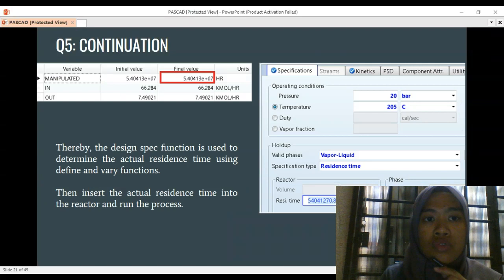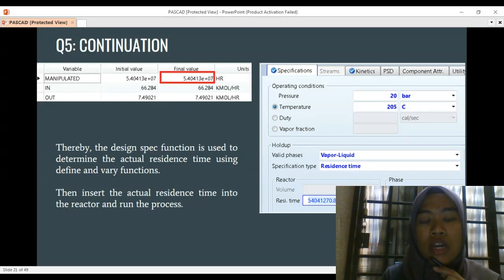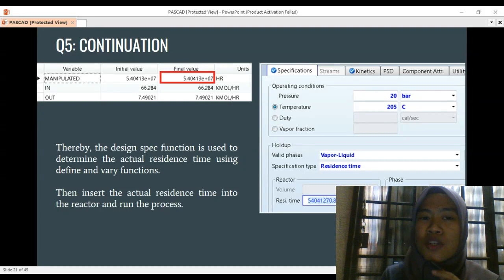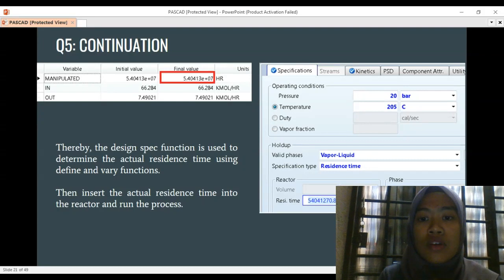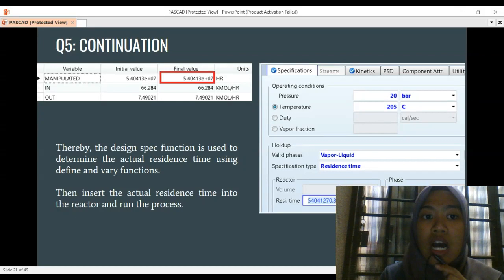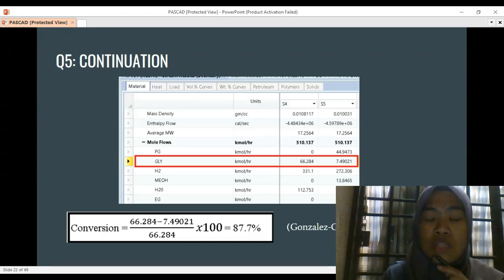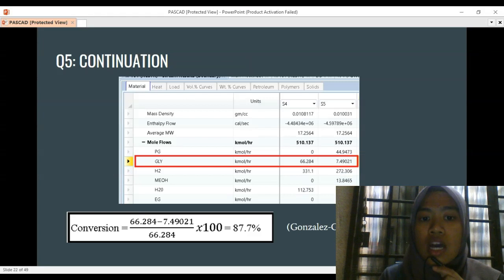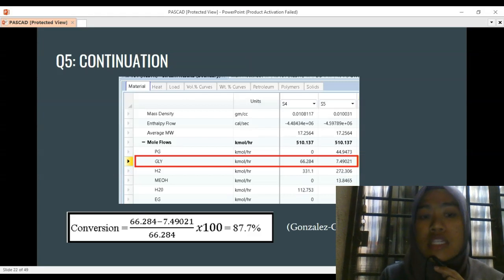Thus, from the stream results, the residence time is 5.40413 times 10 to the power of 7. We substitute the values back into the specifications, and then we run the simulation. We observe from the stream results that the conversion is 87.7, which means we get the desired conversion.